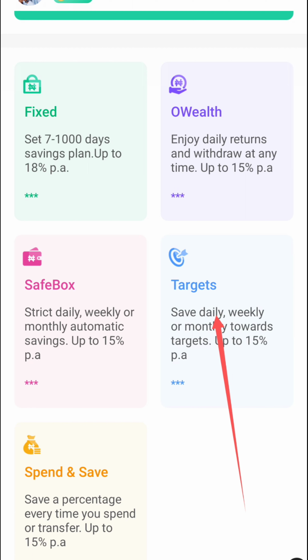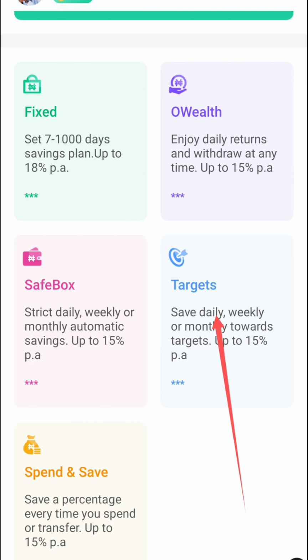Maybe you want to pay your school fees, or maybe you want to pay a house rent, or maybe you want to buy a car, or maybe you are planning your wedding. Whatever you are planning on or want to save towards, you can use this target savings and save money towards a particular goal.